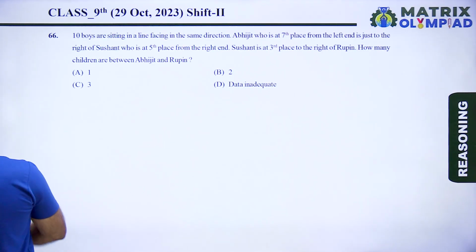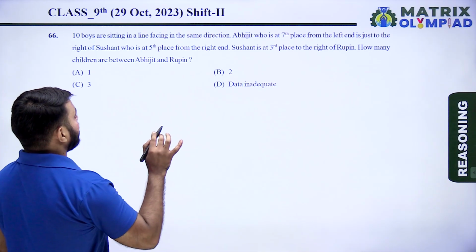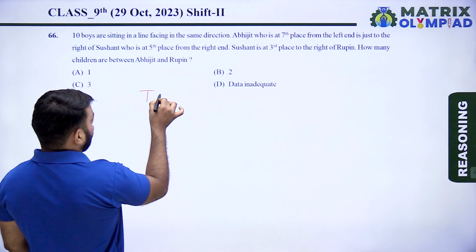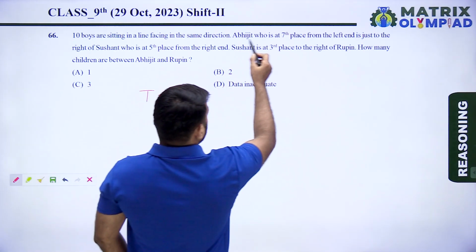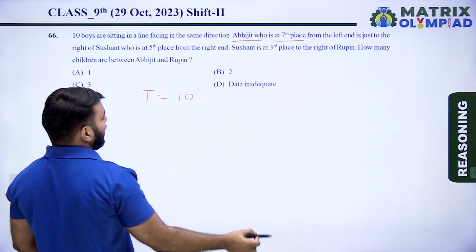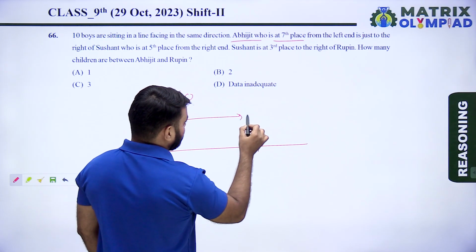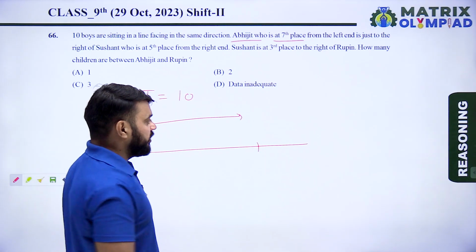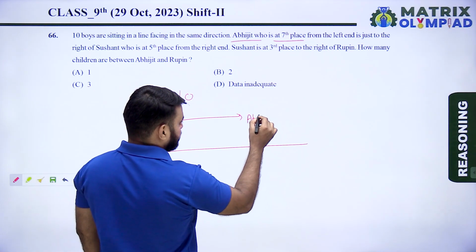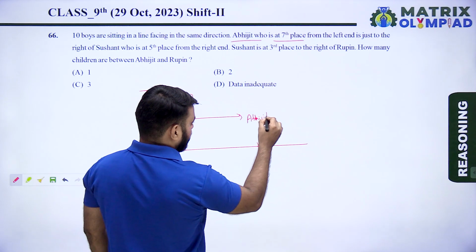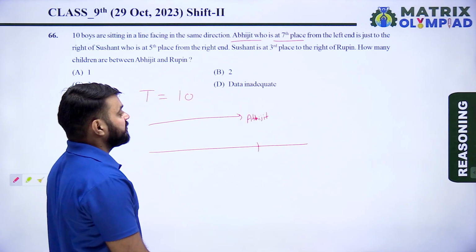So next question is question number 66. 10 boys are sitting in a line facing in the same direction. So the total number of boys is equal to 10 in this line. Abhijit is at 7th place from the left hand. So position of Abhijit from the left. This is the left end of the row and this is the right end of the row. Here is Abhijit. And this is the right of Abhijit and this is the left of Abhijit.